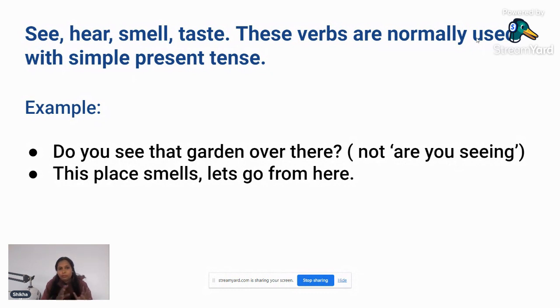Next are these four words: see, hear, smell, and taste. These are our sense organs. With these words we never use the continuous form. That means normally we do not use it. These verbs are normally used with simple present tense.